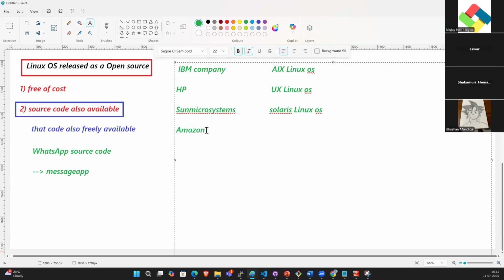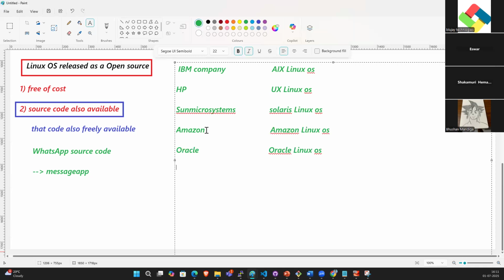Amazon AWS took that source code and created their own OS called Amazon Linux OS. The same way, Oracle company took that source code and created their own OS called Oracle Linux OS.